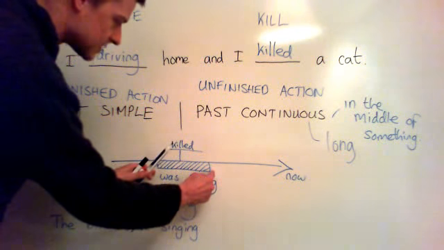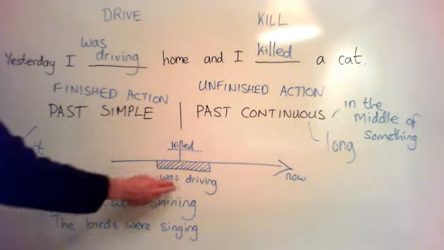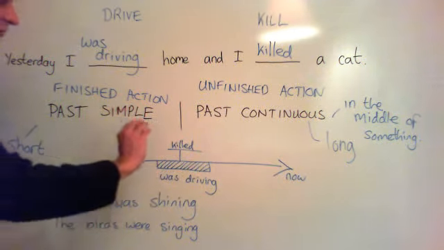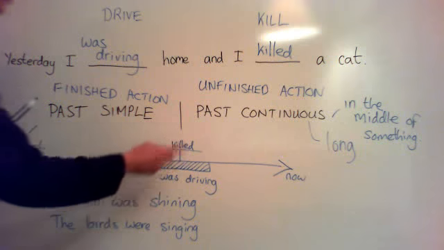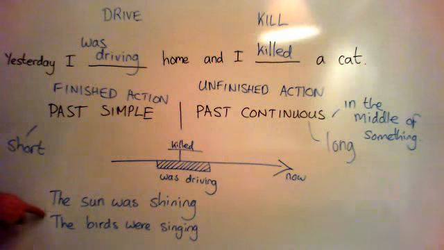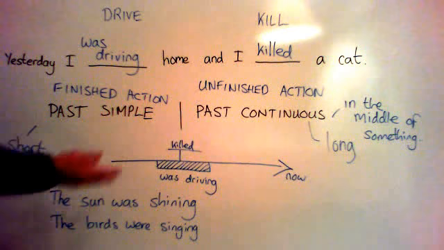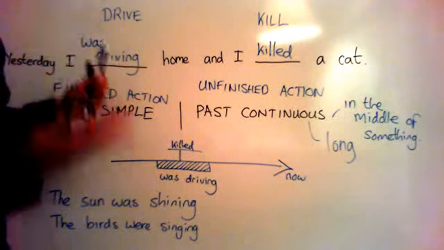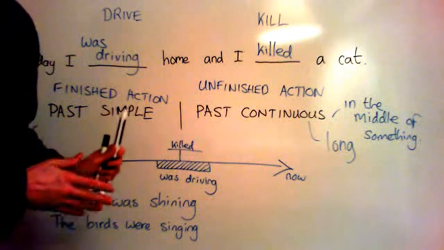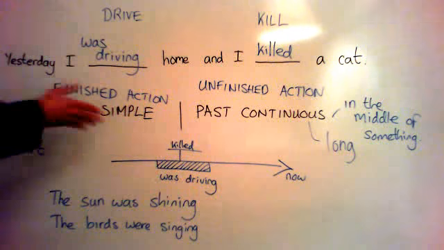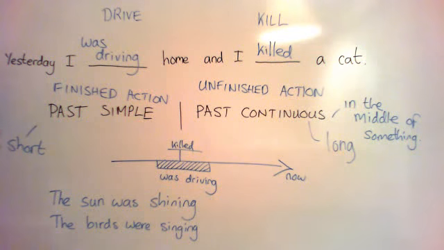It's still on the bottom of this timeline, and past continuous is always longer, and it's always an interrupted process. It's when you're in the middle of something, and something else happens. So at the start of the story, we often say the sun was shining, the birds were singing, I was walking somewhere when I had an accident. I fell off my bike. Past simple, finished. Okay?